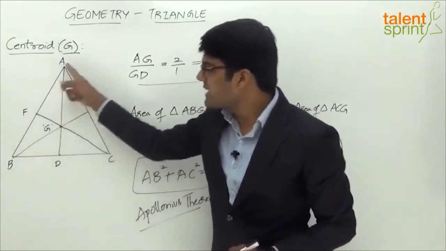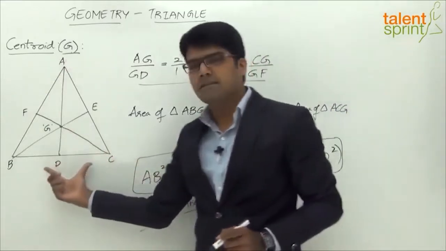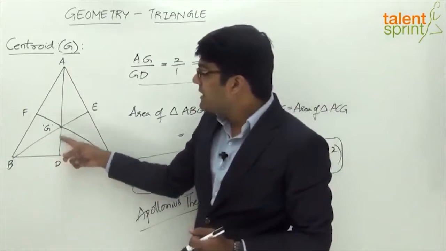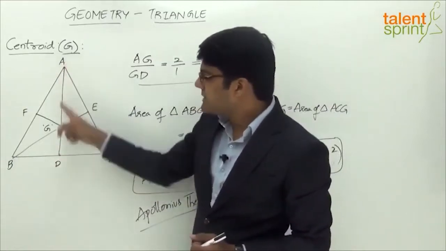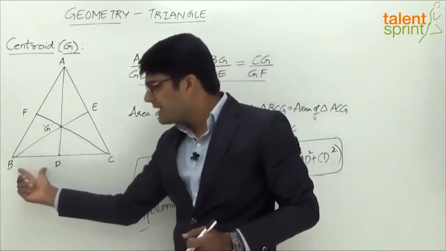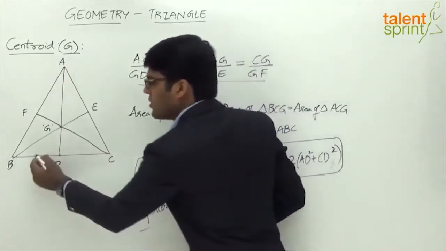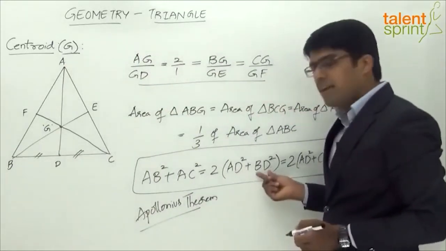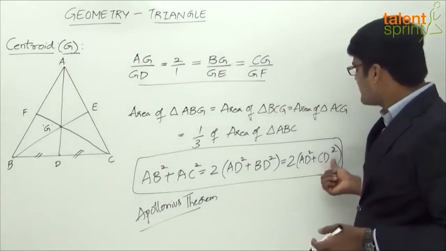We have already considered the 2 sides AB and AC. Now the third side here is BC. We have to take half of the third side. Now we very well know that the median is the line joining a vertex with the midpoint of the opposite side. So D here is the midpoint. Now half of the third side can be taken as BD or DC, right? These two are equal. BD is equal to DC. So half of the third side can be taken as BD square, or it can be taken as CD square.